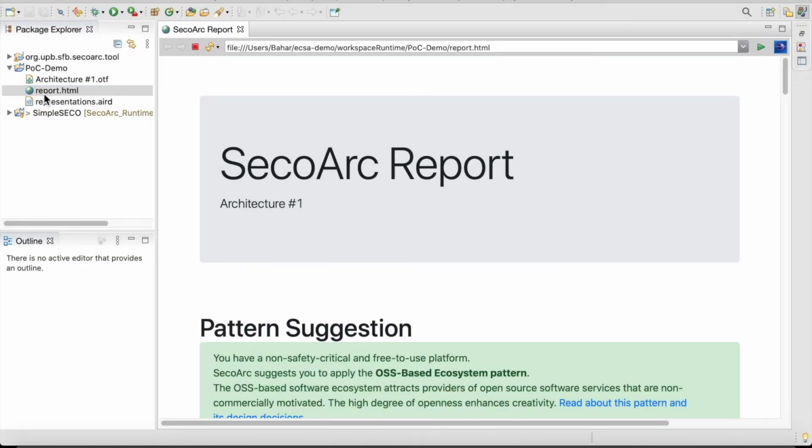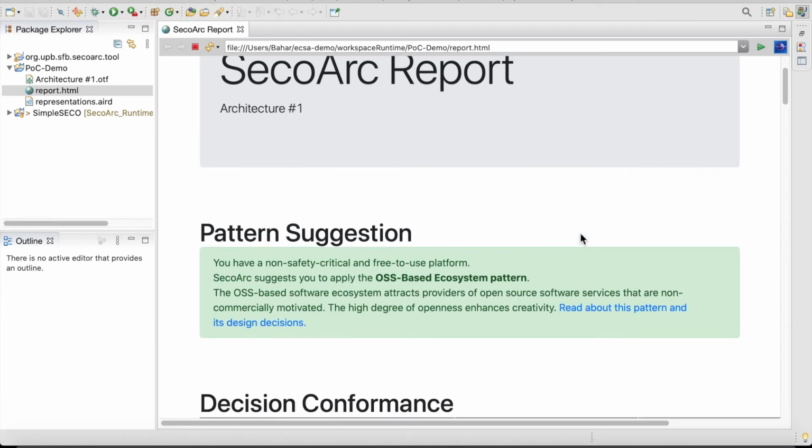Here I would like to present the result of the architectural analysis. The first part of the results is pattern suggestion based on the contextual factors given by the platform providers. Since the POC team defines the platform to be not safety critical and emphasizes free use of software and third-party services, the analysis suggests using the OSS-based ecosystem, as this pattern matches best to organizations that are low commercial or where the platform is low critical.